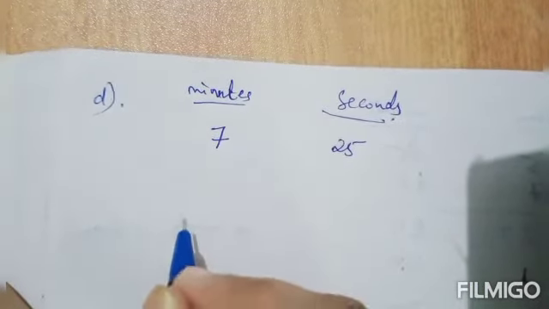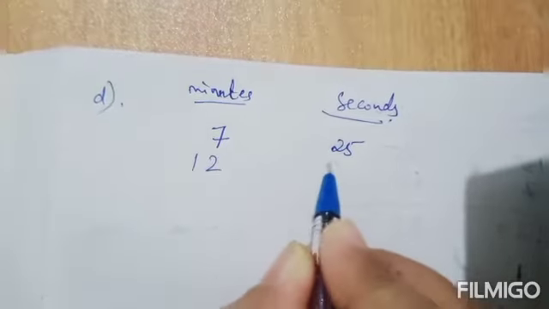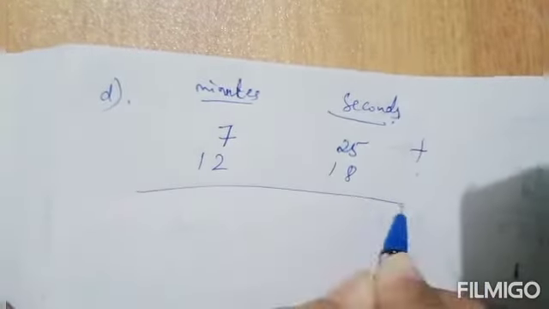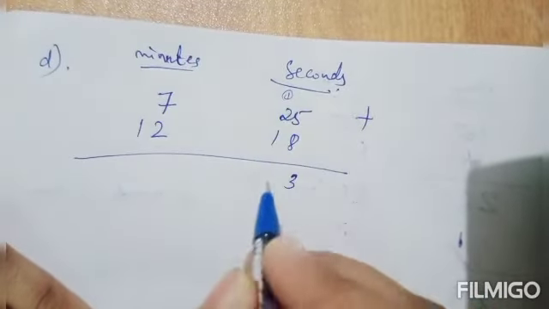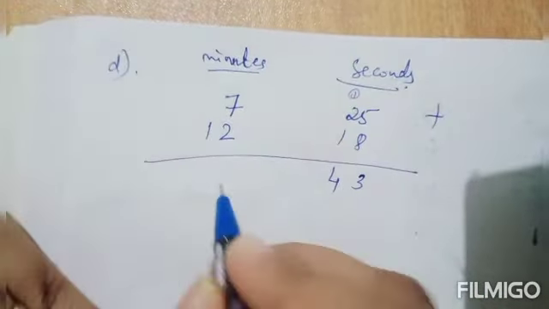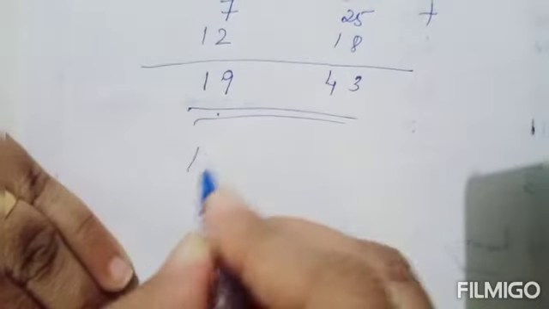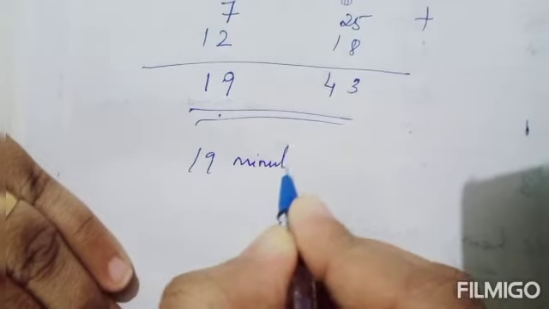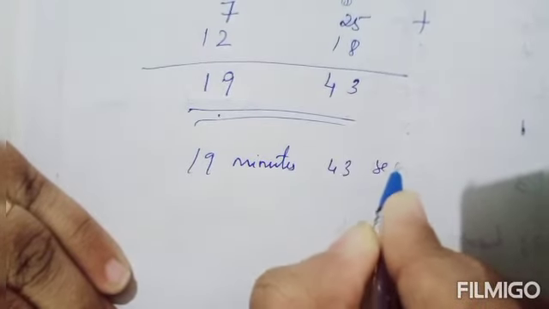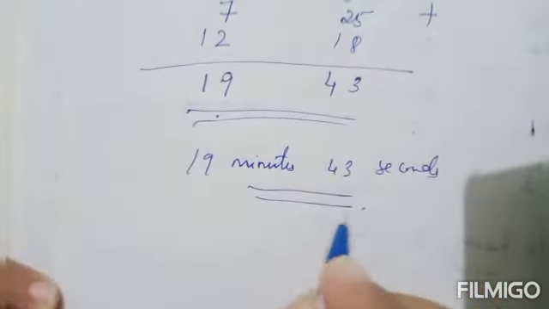Next 12 minutes 18 seconds. So 12 here and 18 here. Okay, you have to add this. Now 8 plus 5 it is 13. 2 plus 2, 4. 7 plus 2, 9. Here 1. So 19 minutes and 43 seconds it is. This is the answer.